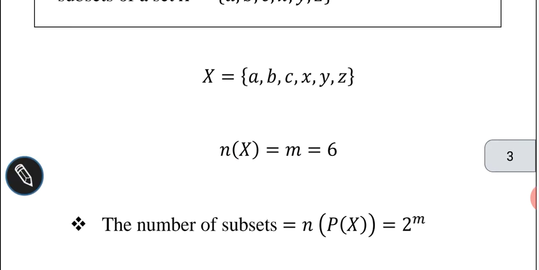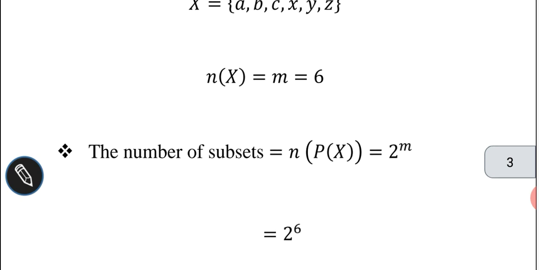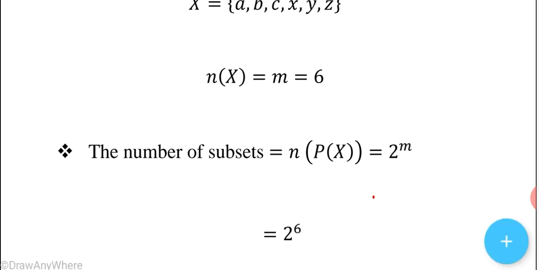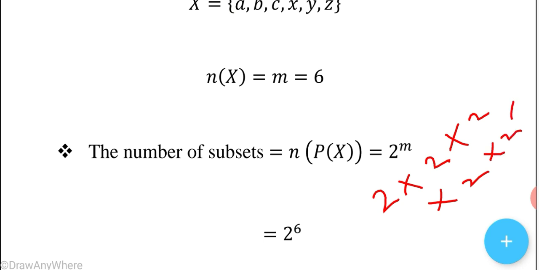The number of subsets n of P of X equals 2 power m, so 2 power 6. The value of 2 power 6 is 2 into 2 into 2 into 2 into 2 into 2. 2 2s are 4, 4 2s are 8; here also 2 2s are 4, 4 2s are 8.